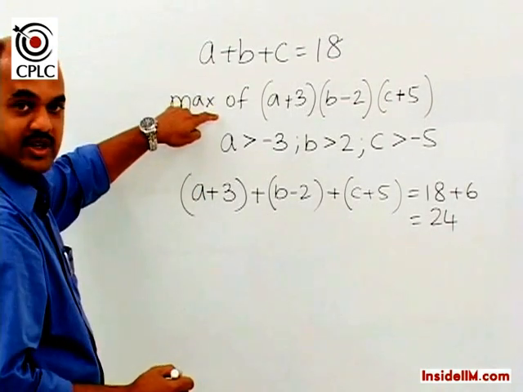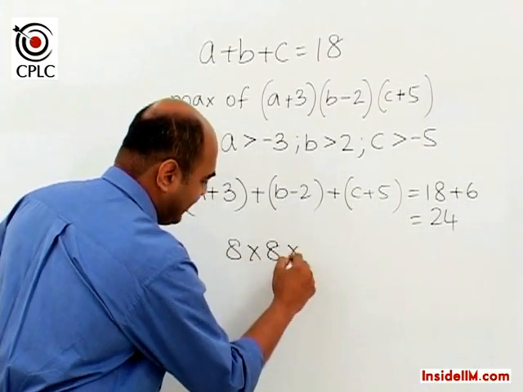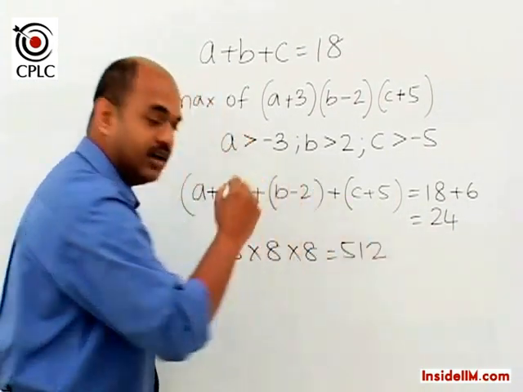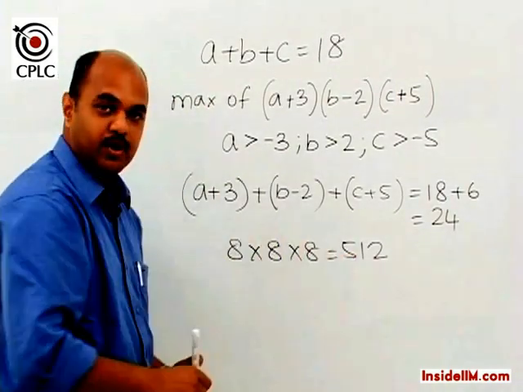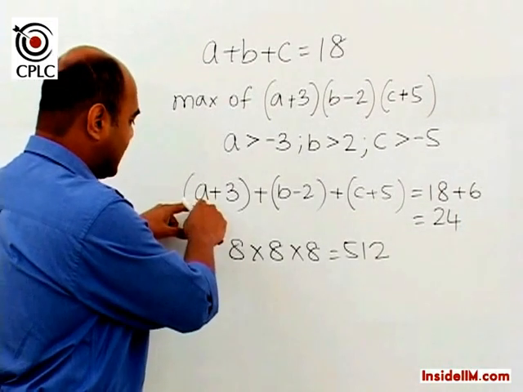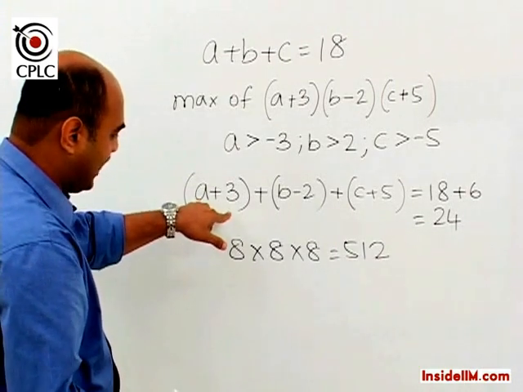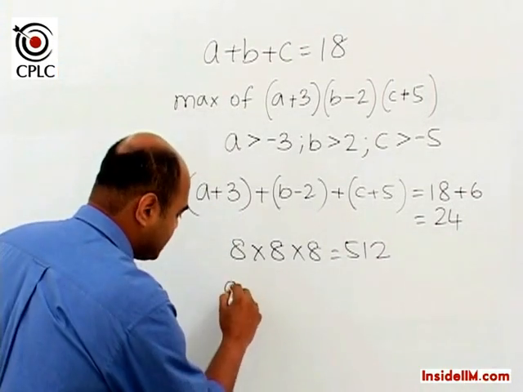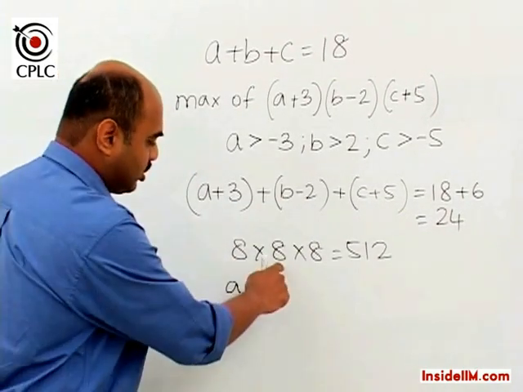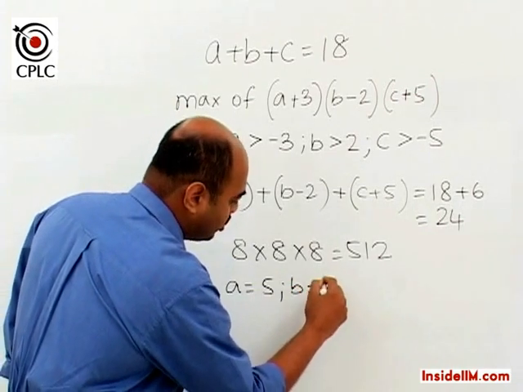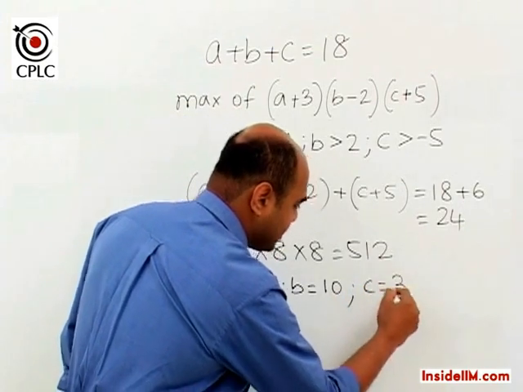Hence, the answer to the question as the maximum value of this product would simply be 8 into 8 into 8, which is 512. What we can note here is that this maximum product does not happen at the same value of A, B and C. Why? Because actually now A plus 3 is equal to 8, which means A is equal to 5. B minus 2 is equal to 8, which means B is equal to 10. And C plus 5 is equal to 8, which means that C is equal to 3.